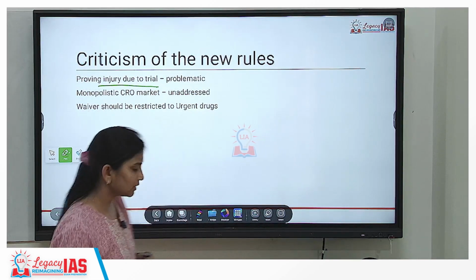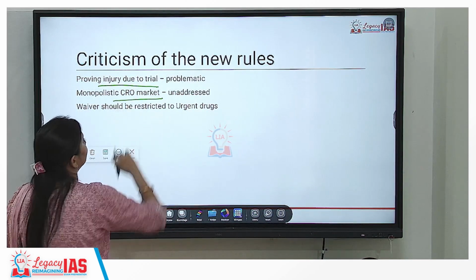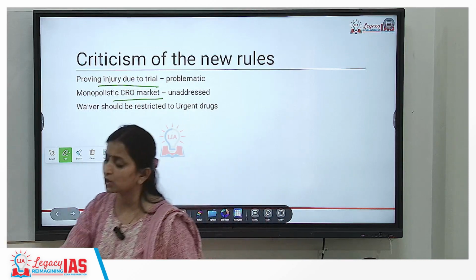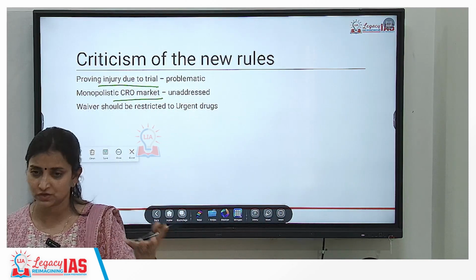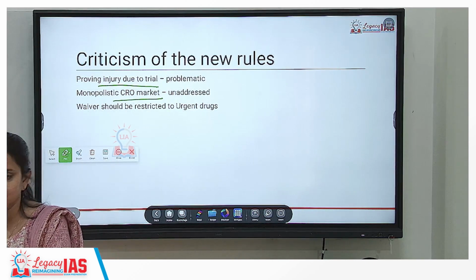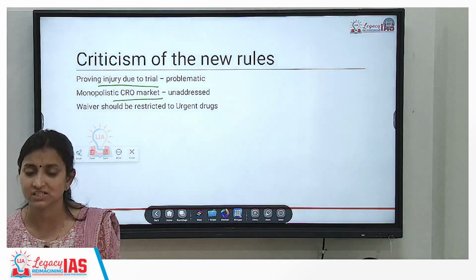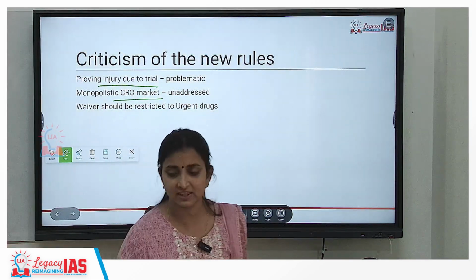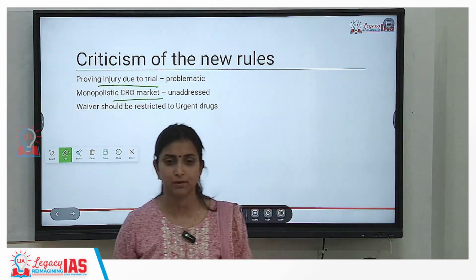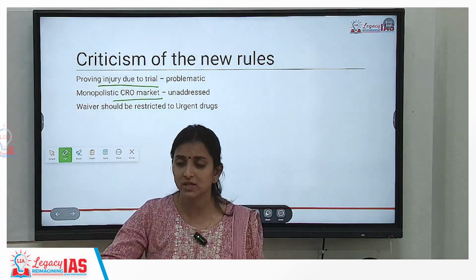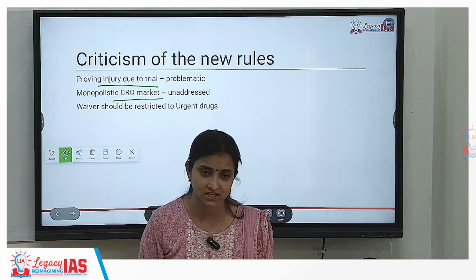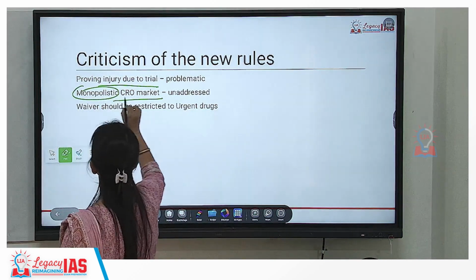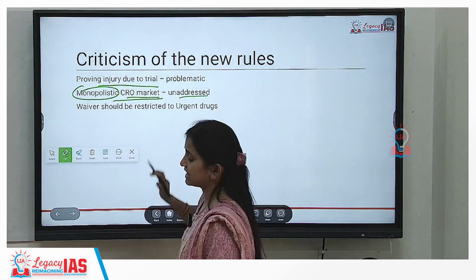Point number 1. Point number 2 is the monopolistic clinical research organization market. So we have clinical research organizations. Whenever a new drug is created by a pharmaceutical company, they will hire these clinical research organizations. There are some 4-5 organizations, but these are monopolistic organizations. Beyond this, it is not expanding. Okay? They have a good hold on LIG communities, low income group communities, and as soon as they have the drug, they will go and hand it over to the LIG community and ask them to consume this drug. Okay? So currently, we have a monopolistic CRO market which is unaddressed as per the new rules also.